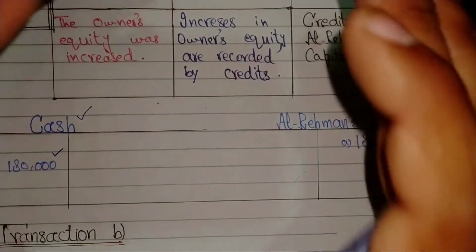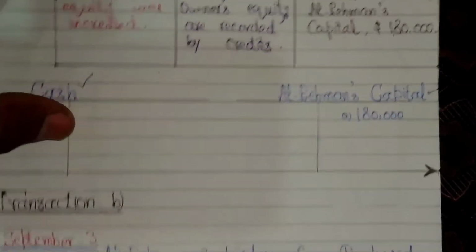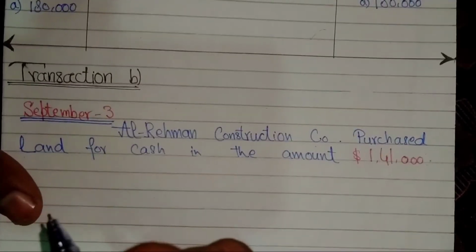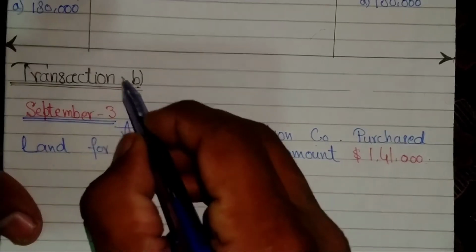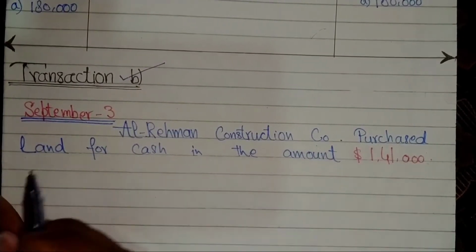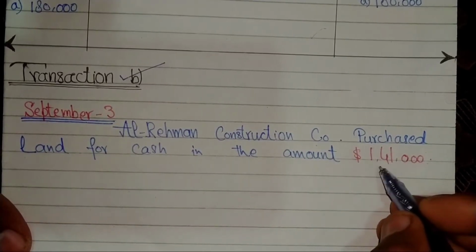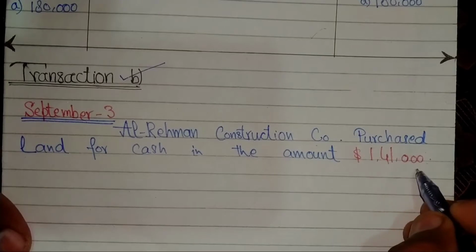After completing the first transaction, we will move toward the second transaction, transaction B. On September 3, Ar-Rahman Construction Company purchased land for cash in the amount of $141,000.